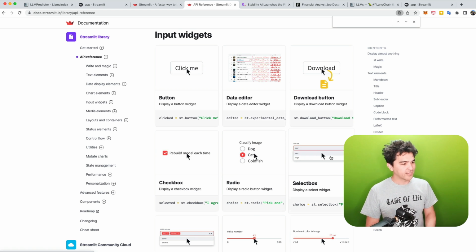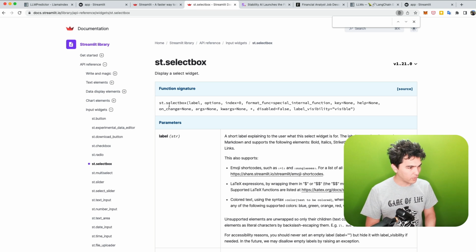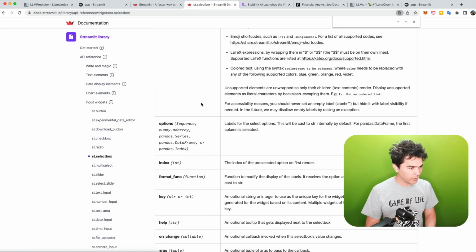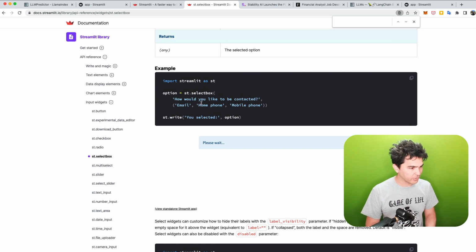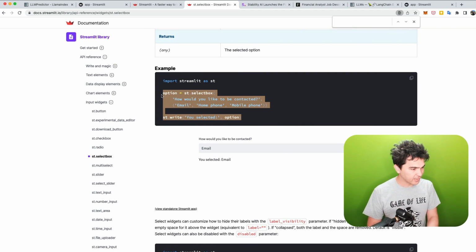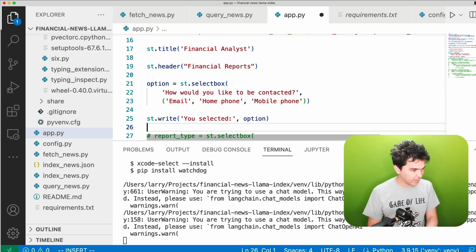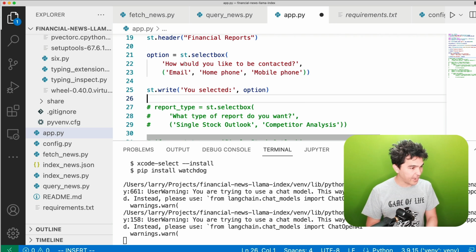We want this select box, so that's pretty cool. That's what that looks like, st.selectbox. We just need to give it a label and some options, and there's tons of examples in here. Let's say we want this select box. I did that there, and this would display a select box.